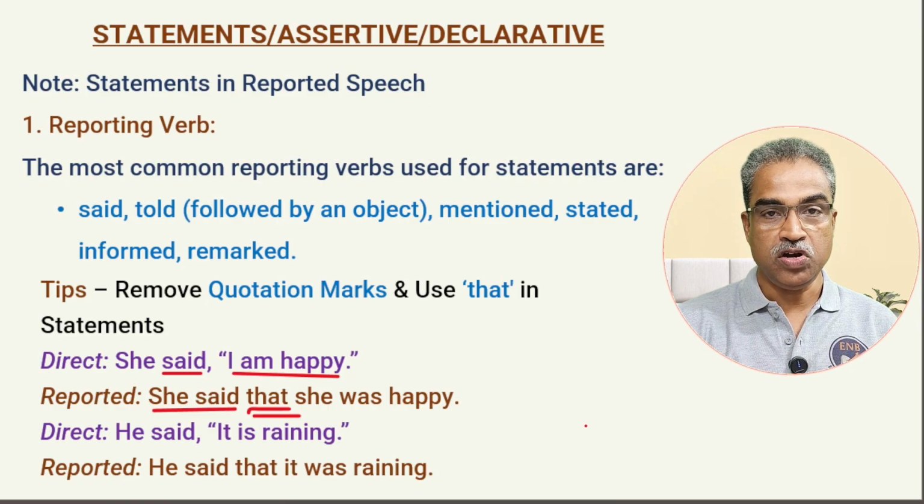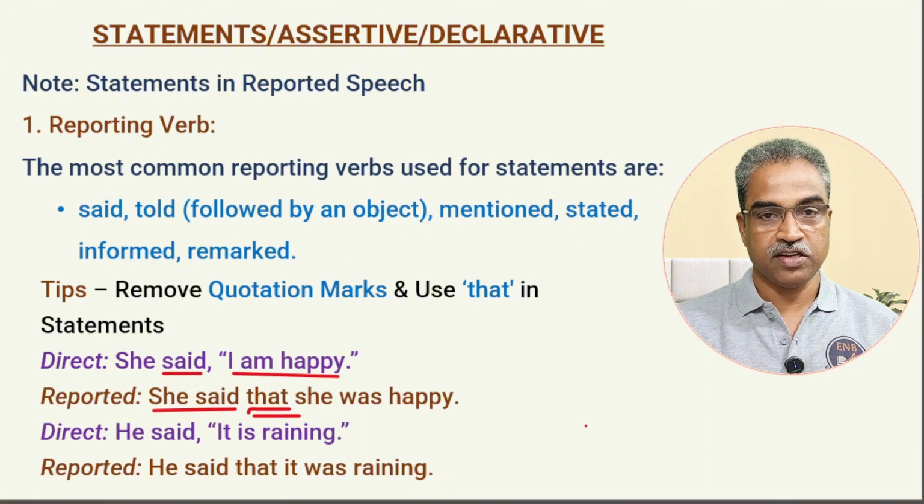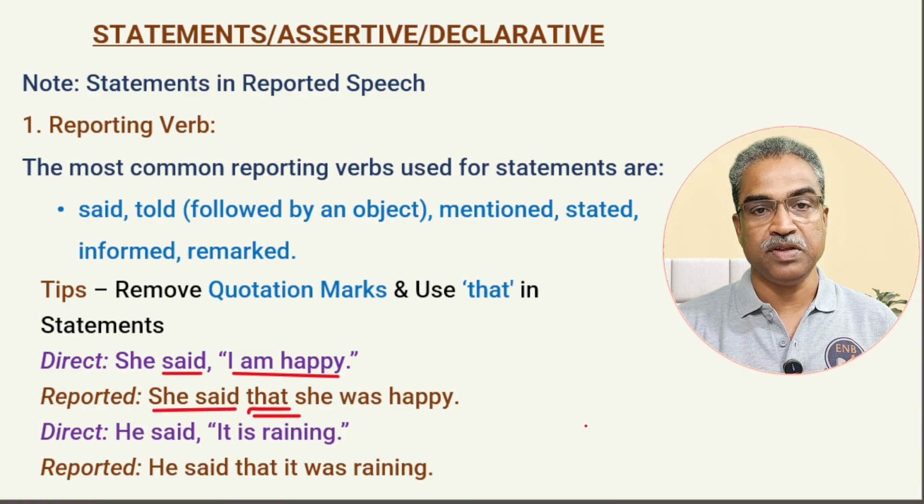She told that she was happy. She remarked that she was happy. She exclaimed with joy that she was happy. The intended meaning of the speaker has to be communicated properly.